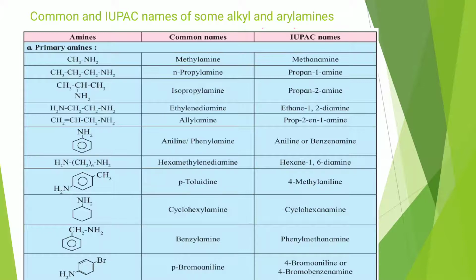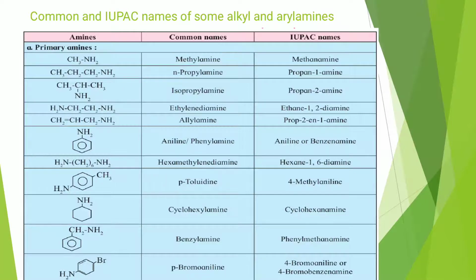Next, aniline. Common name is aniline or phenylamine. IUPAC name is aniline or benzenamine. Here benzene is the parent, E is replaced by the word amine. Next, NH2(CH2)6NH2. Hexamethylene diamine. 6 methylene groups are there. Its IUPAC name is hexane-1,6-diamine. As 2 amino groups are there and parent is hexane.